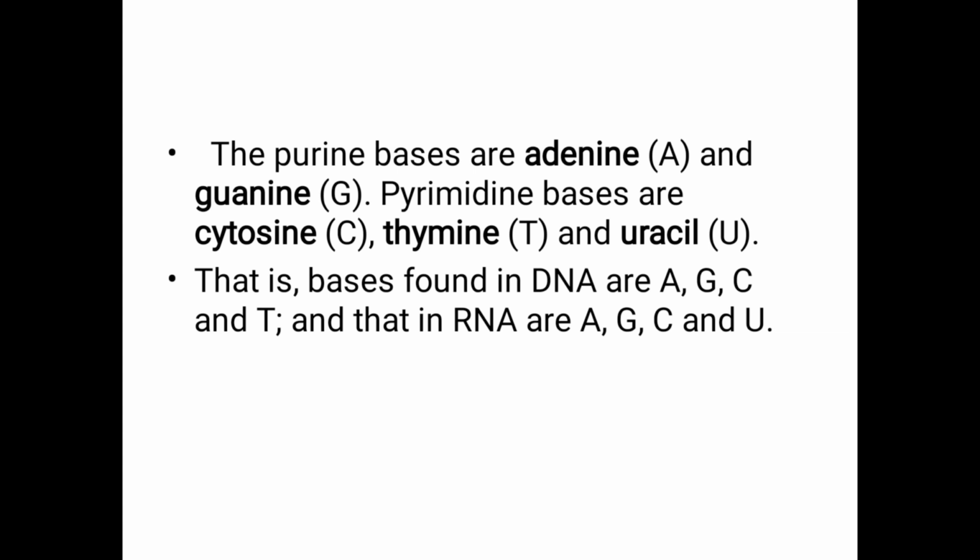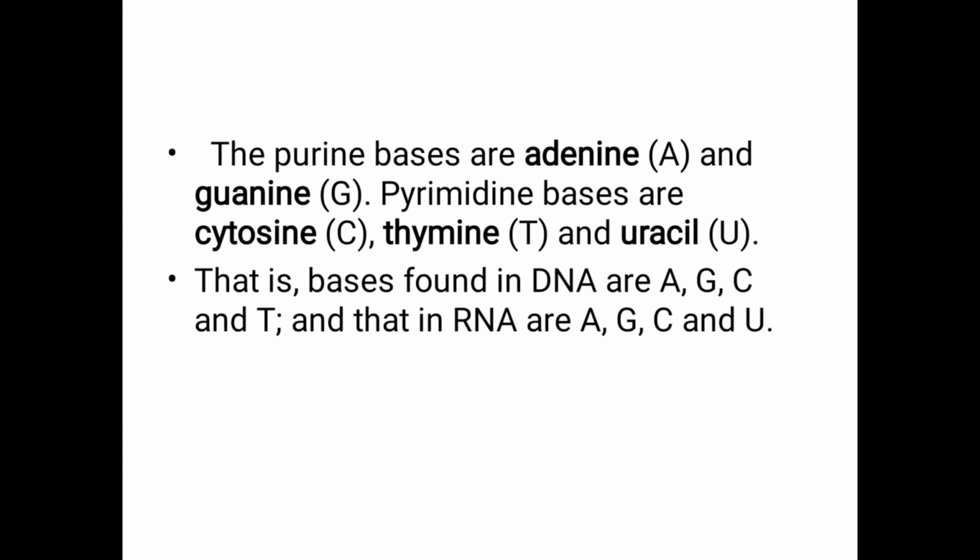I think you know the difference in bases between DNA and RNA. Bases found in DNA are the purines adenine and guanine, and the pyrimidines cytosine and thymine. RNA contains adenine, guanine, cytosine, but instead of thymine, RNA contains uracil.